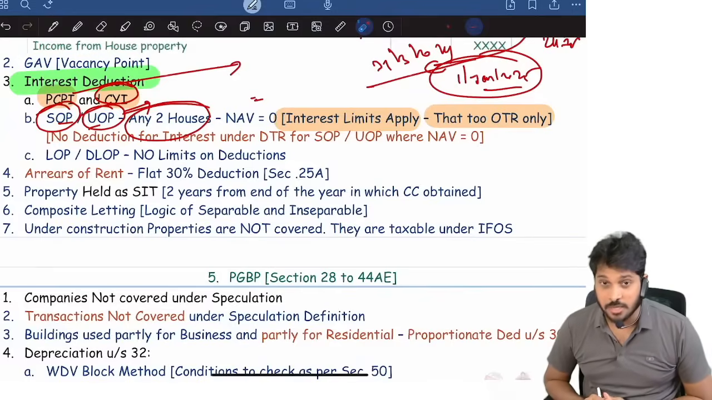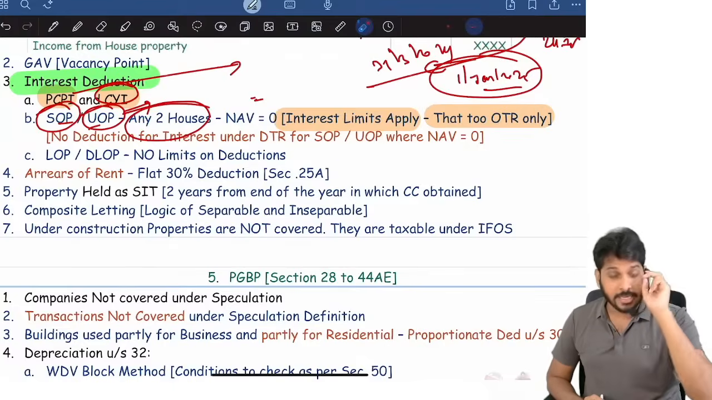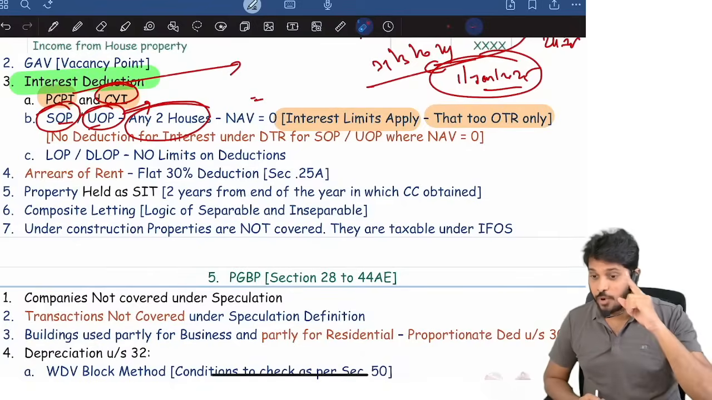Now, when you're computing interest deduction, pay attention to 80EE. What is 80EE and EEA? I'll come back to that in the chapter 6 deductions. This point you need to note.